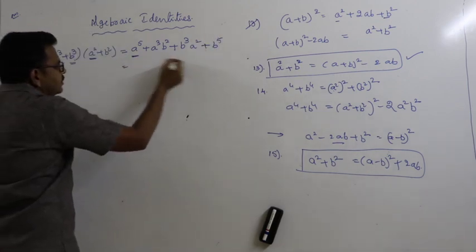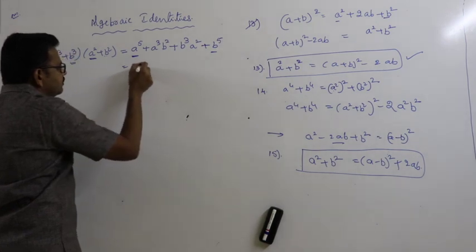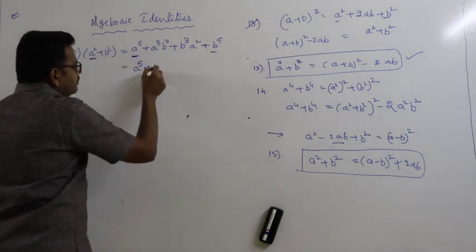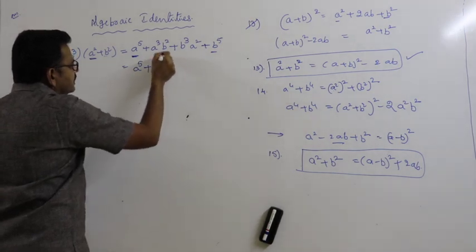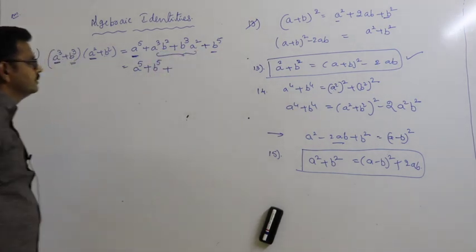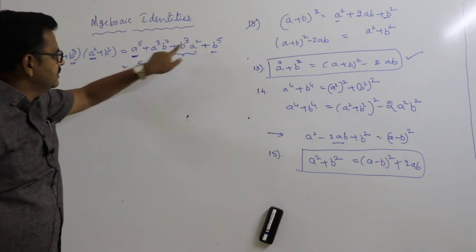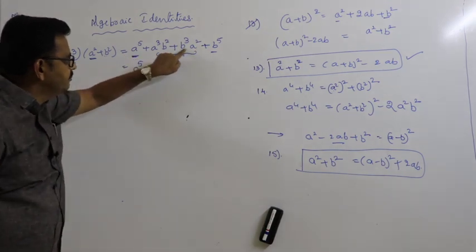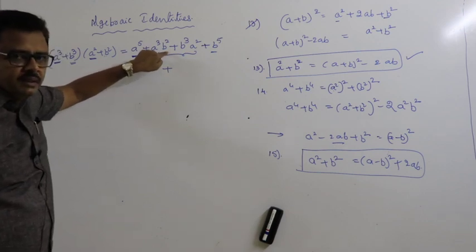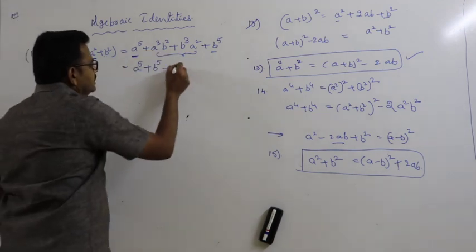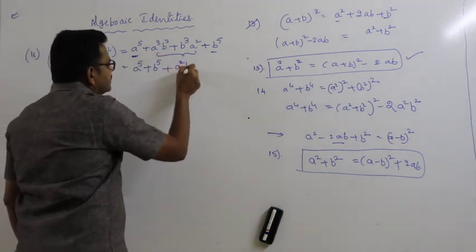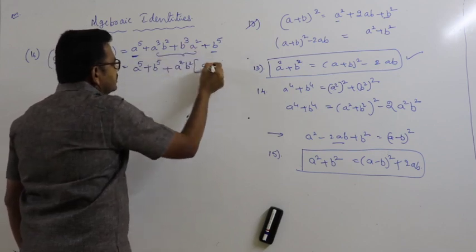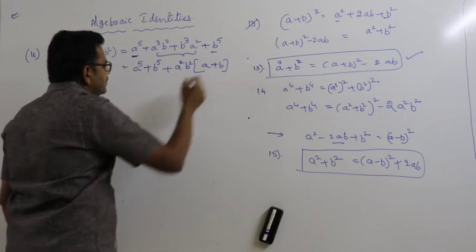This is a power 5 plus b power 5 plus these two. See here, a square a cube, I am taking a square common, b square b cube, b square taking common. So this is a square b square taking common, here this is a, here it is b, a plus b.